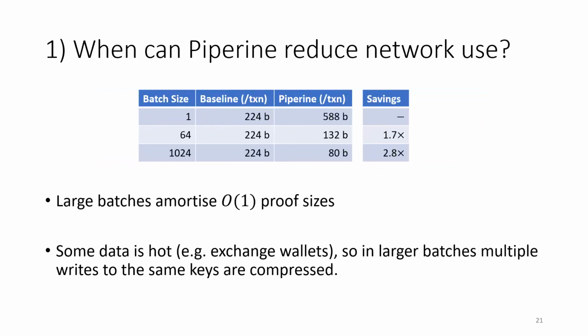We also find that Piperine generally reduces network costs. For small batches, the order 1 contribution from sending proofs is quite large, but this is quickly amortized. As the batch size continues to grow, however, additional savings emerge. Since we replace a batch of transactions with a specification of its overall effect, additional writes to data that have already been written to in this batch have no marginal cost. So growing the batch size provides additional opportunities for compression, particularly if the underlying workload has any hot data in it. For large batch sizes against this workload, we managed to save about a factor of 3, which could be significant in the blockchain setting.